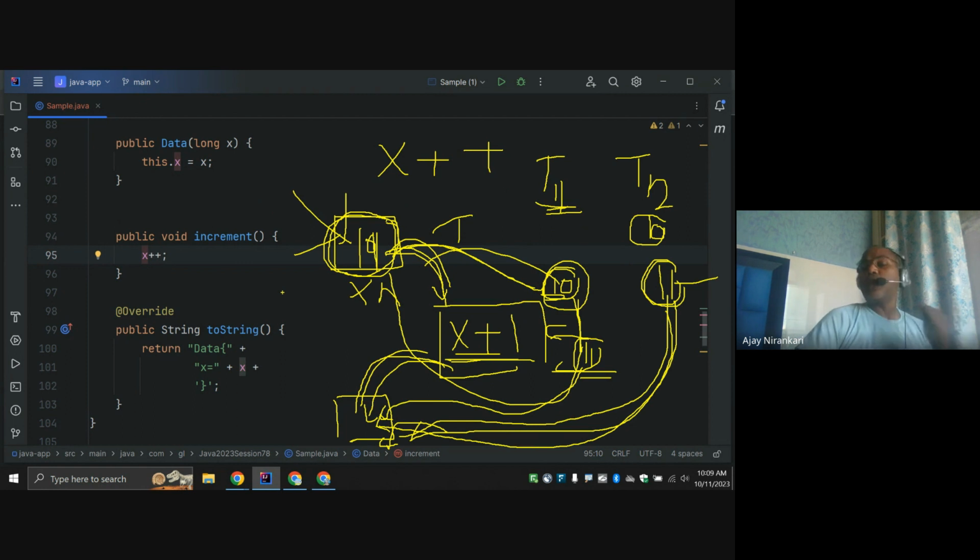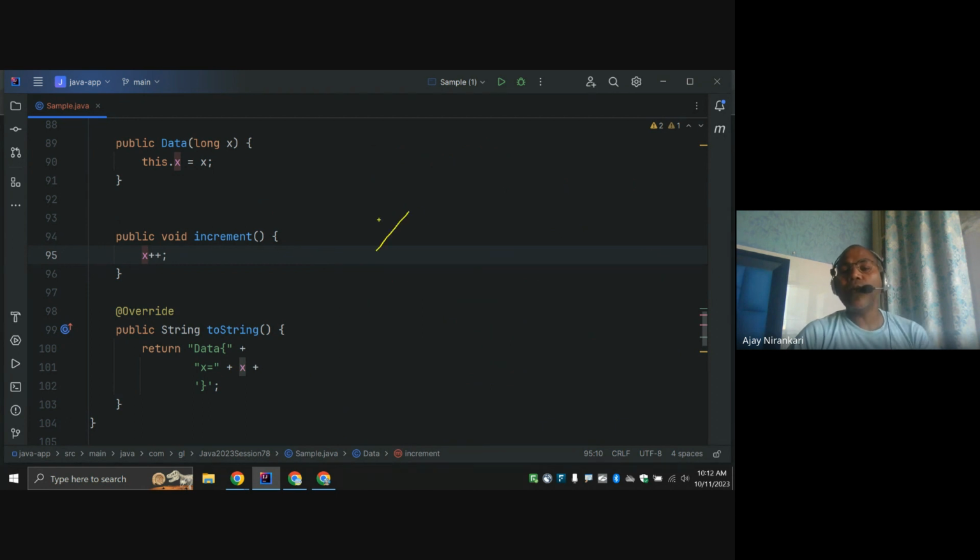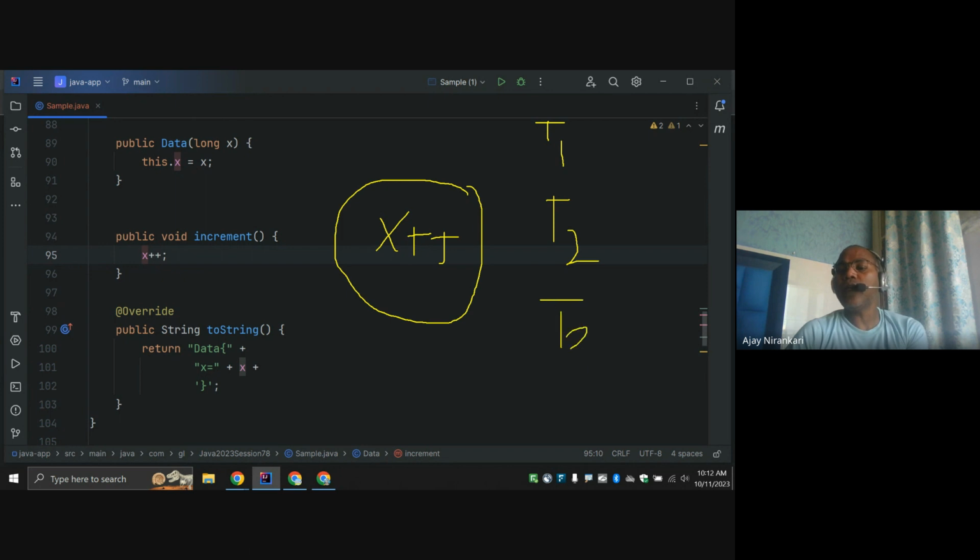So what is the solution? I know this operation, x plus plus, is not an atomic operation, right? Let's keep three threads, thread 1, thread 2, and thread 3. I'm saying that any one can be allowed here, and if another tries, it just waits, because one is going to do plus plus.